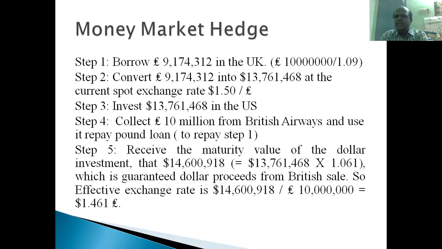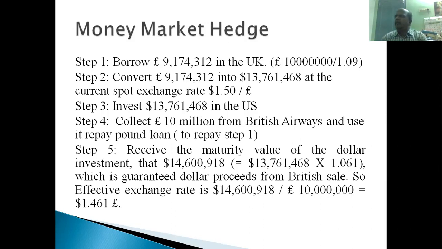The first one we take is money market hedging. What is the money market? The money market is a market where short-term money is involved, where money is borrowed and lent for a shorter period. Short-term here is almost 1 year. Within 1 year, the transactions done are called the money market. They borrow or lend money at a certain interest rate. It may be a 1 day business, or 2 or 3 days, or 1 week, 1 month, or even 1 year. Up to 1 year is called the money market, right?